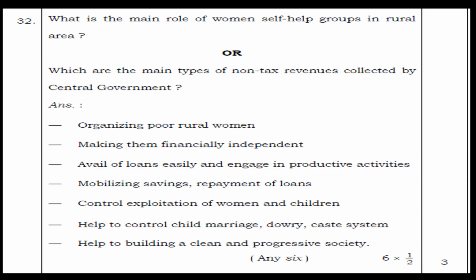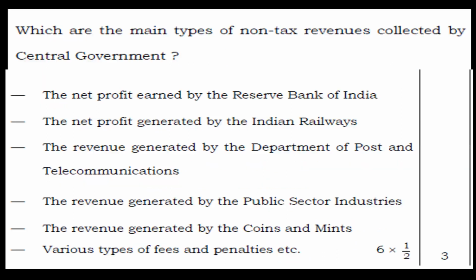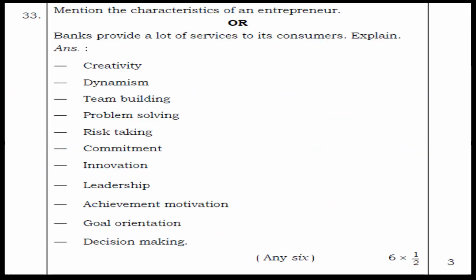So let's check the second answer. The main types of non-tax revenues collected by the central government are: the net profit earned by the Reserve Bank of India, the net profit generated by the Indian Railways, the revenue generated by the Department of Post and Telecommunications, the revenue generated by public sector industries, the revenue generated by coins and mints, and various types of fees and penalties. All these are non-tax revenues which are collected by the central government. Okay, next question, question 33.